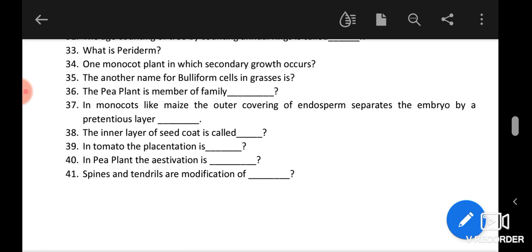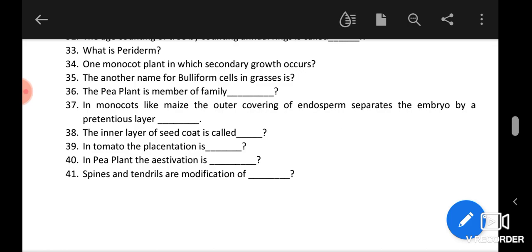37th question. In monocots like maize, the outer covering of the endosperm separates the embryo by a proteinous layer, that is the aleurone layer. Okay, plants like maize have the aleurone layer. The inner layer of the seed coat is called tegmen. The outer layer is testa and the inner one is tegmen. So the answer is tegmen.